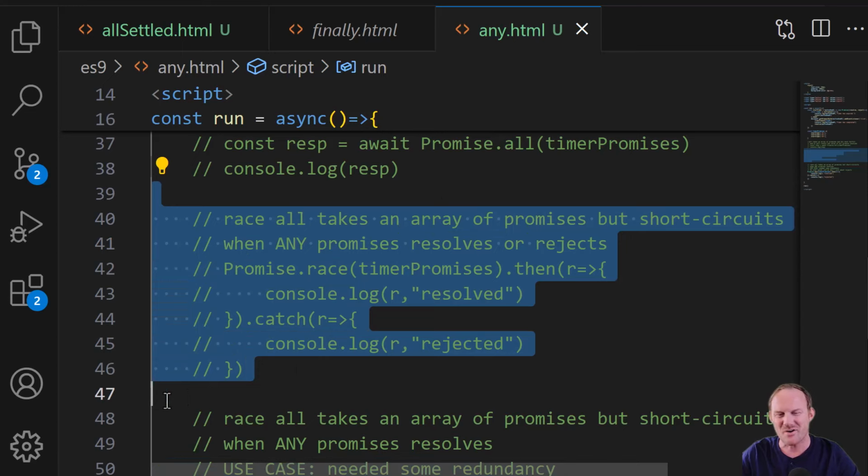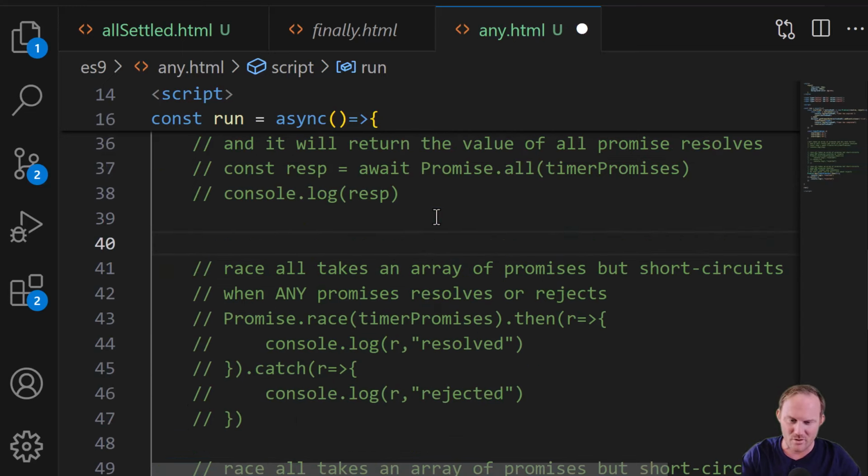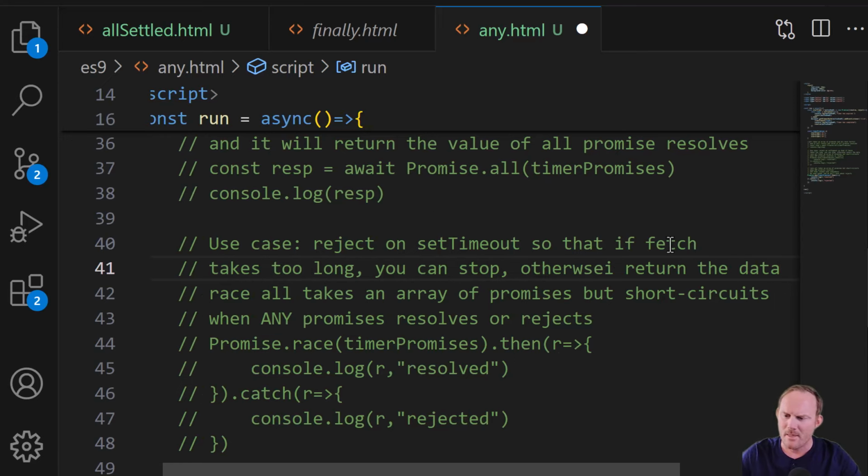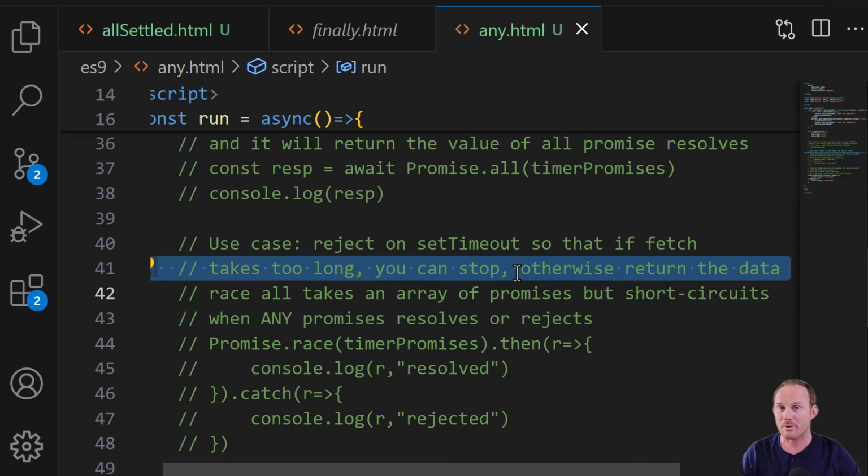Race, it's always kind of hard to find a good one for race. I'll throw it up here though anyway. Use case, reject on set timeout, so that if maybe you've got a fetch, takes too long, you can stop, otherwise return the data. So that might be a use case here where you do care about the reject. You're going to have a set timeout, and it's going to stop the whole process. If it takes more than 5 seconds, we're going to do something else.